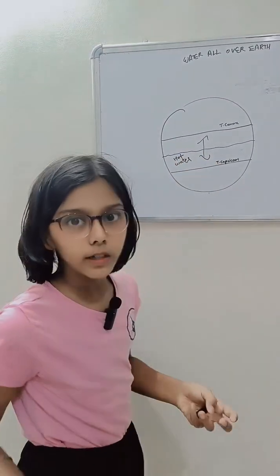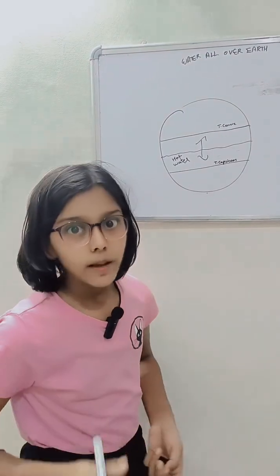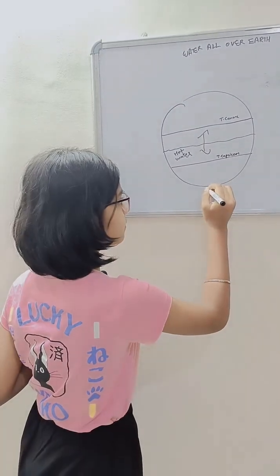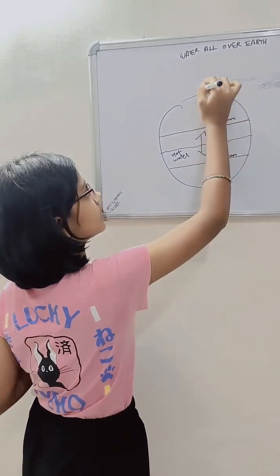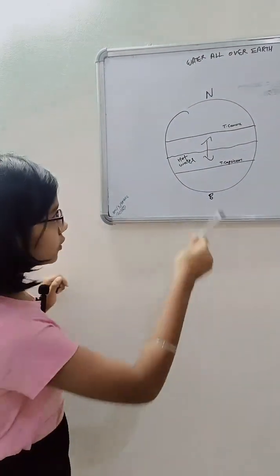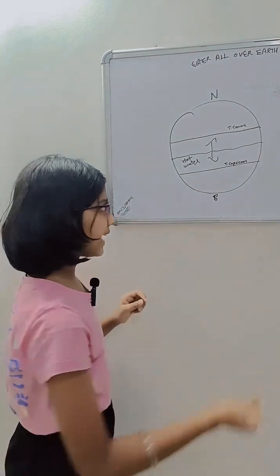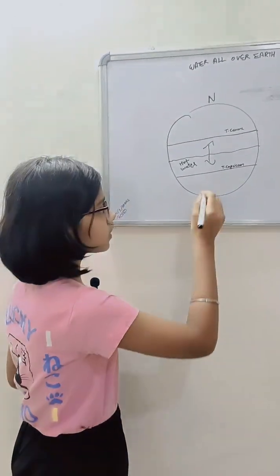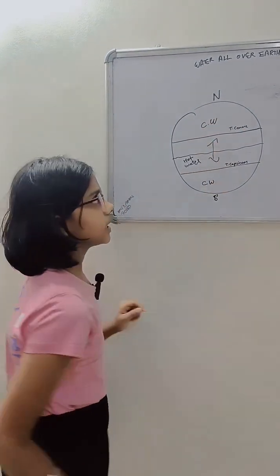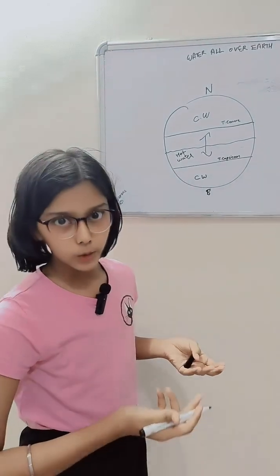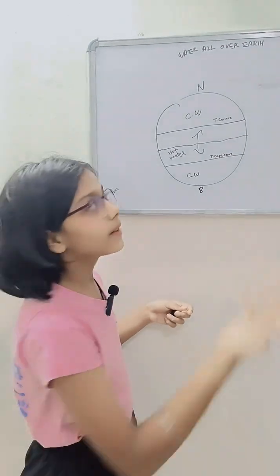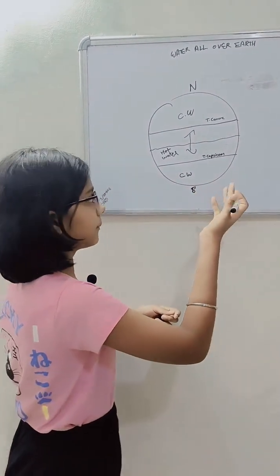It is not the water which we boil and drink, but it is the water which is slightly warmer than the water at these poles. This is the South Pole and this is the North Pole. Over here, the water is cold compared to the water in the tropics. And that's why we call this hot water and this cold water. As you know, there are Antarctica and other cold regions in the South Pole and North Pole only. That's why the water over there is very cold.